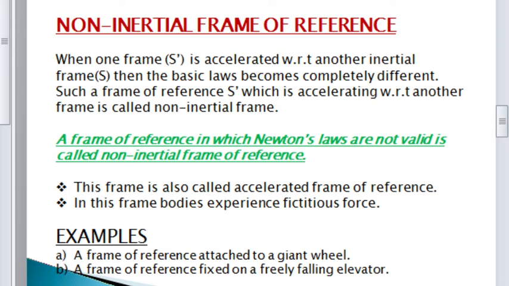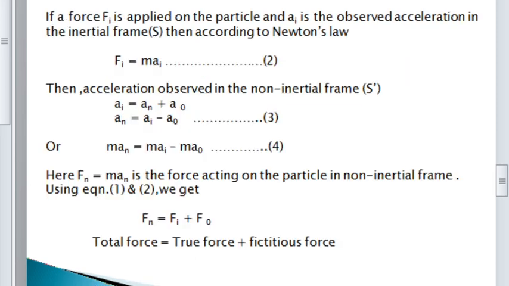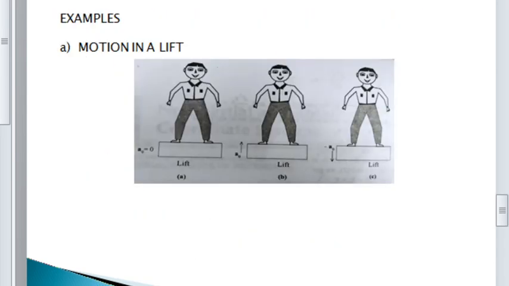For that, a man or a particular object in this accelerated frame will experience a pseudo force or fictitious force. It can be represented as F is equal to minus ma0. An example for this fictitious force is the force acting on a man in a lift.